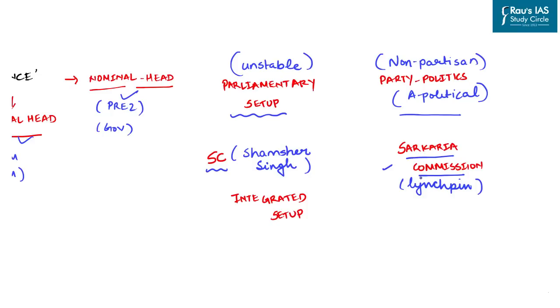Further, the Sarkaria Commission concluded that India follows a model of what we today know as cooperative federalism, and thus the role of governor becomes even more important. And lastly, to understand the importance of governor, we can look at the integrated setup of the Indian federation. Unlike the US federal setup, the governments in India are integrated, that is, the center and the state governments are not independent of each other, rather, they are interlocked in their nature. And for the system to function smoothly, the position of governor holds importance.